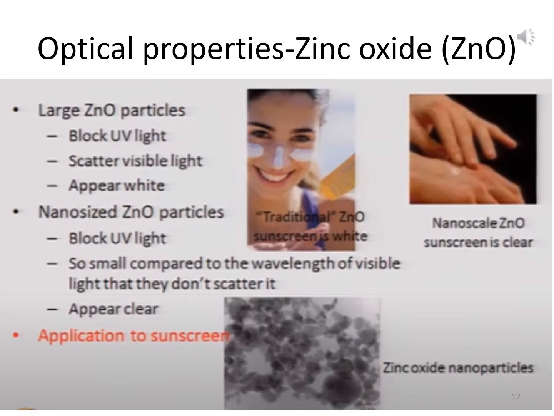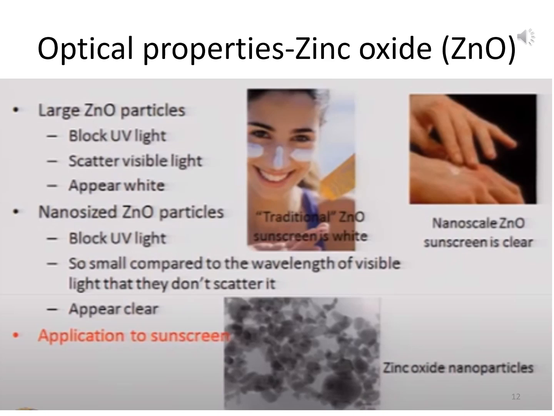In this picture you can see that this emulsion, zinc oxide, is used in sunscreen to block UV light. So in this picture you can see that this sunblock or sunscreen has been used on the face of this woman, and the color that you can see is white, and this white color appears for the large zinc oxide particles.